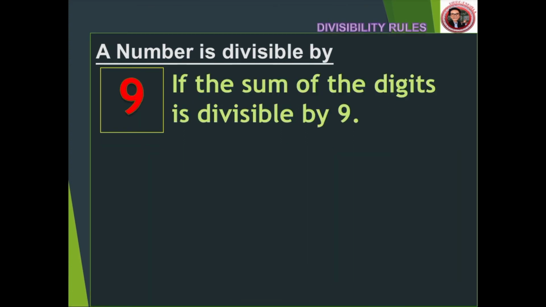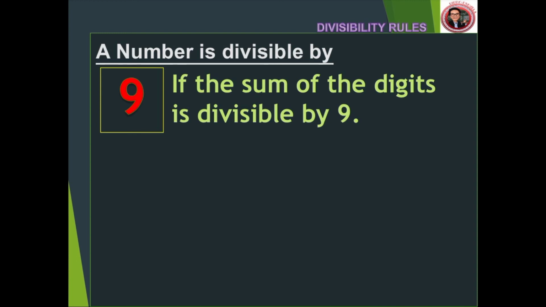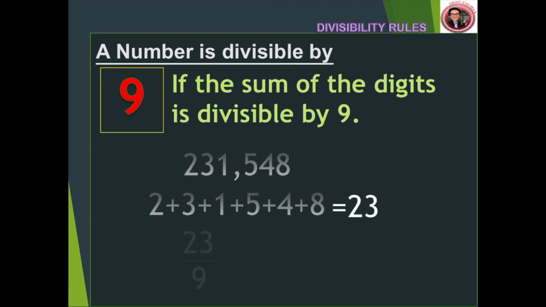Divisibility rule of 9 is just like for number 3. We just need to get the sum of the digits and see if it yields a whole number quotient. For this example, the sum is 18, which is divisible by 9. So is the original number. For the second example, however, the answer has a remainder, not a whole number, because 23 over 9 is 2.56. Therefore, the original number 231,548 is not divisible by 9.